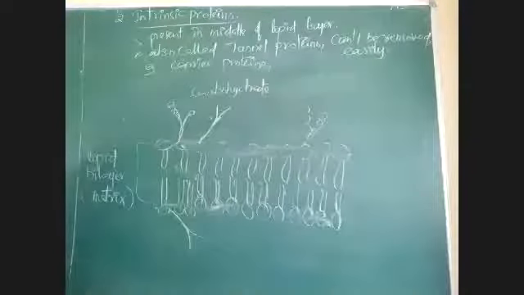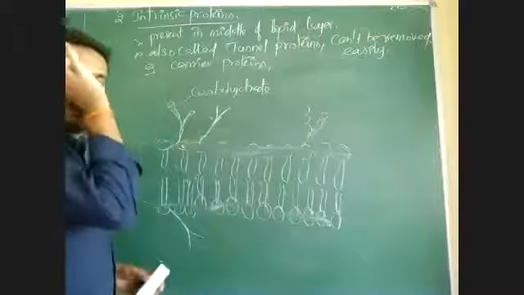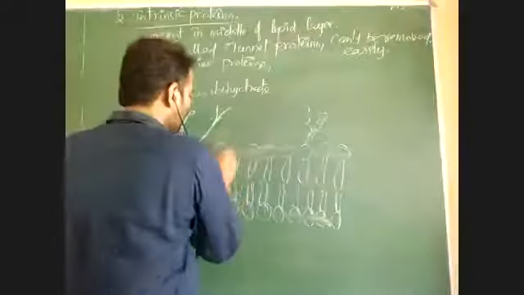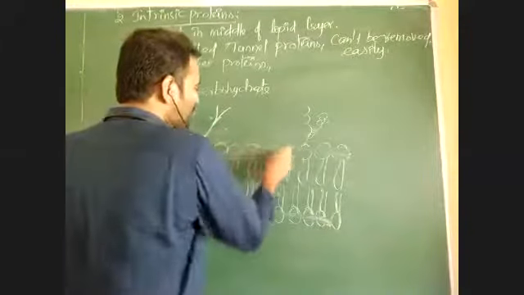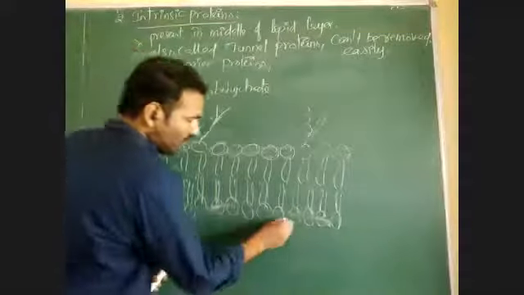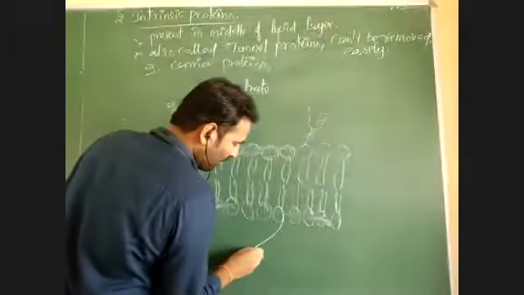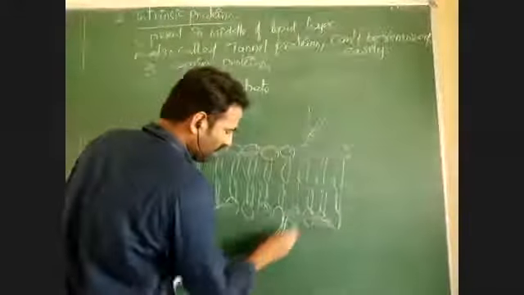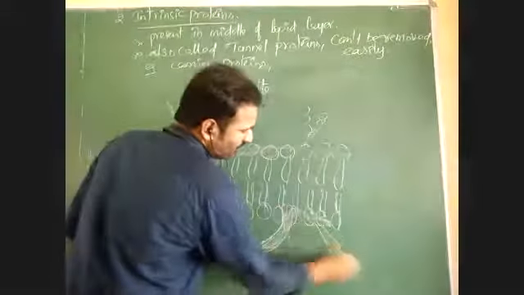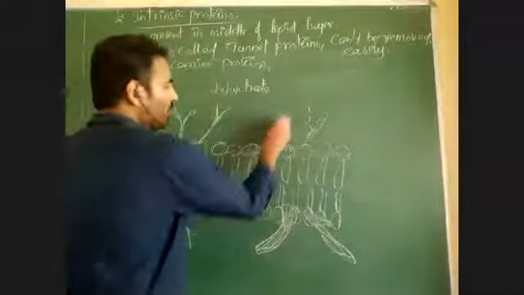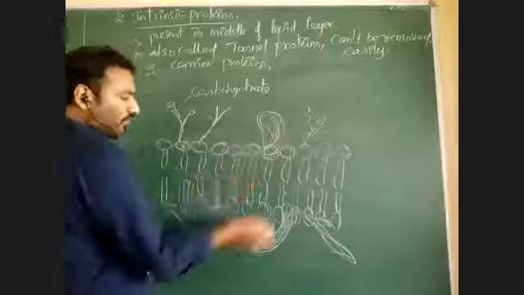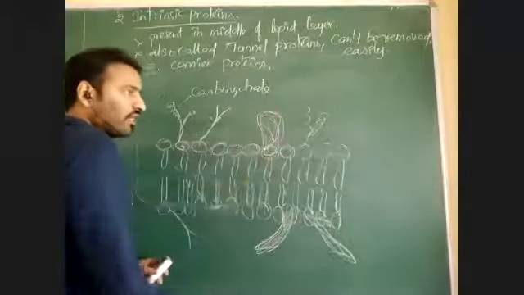And proteins are of two types, I told you: extrinsic proteins and intrinsic proteins. Extrinsic proteins are those which are present superficially on either side. Suppose there is a protein molecule present like this, a protein structure present on the surfaces, either outside or inside of the cell.